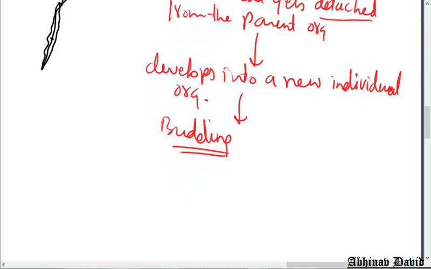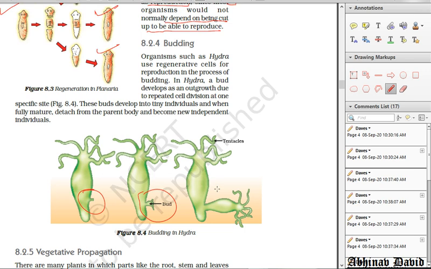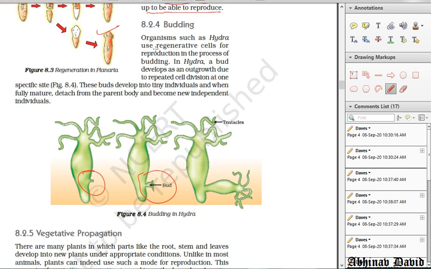Let us see what is given here in the NCERT. Organisms such as Hydra use regenerative cells for reproduction in the process of budding. In these regenerative cells the division takes place and a bud is formed. The bud develops as an outgrowth due to repeated cell division at one specific site. What is that site? Where regenerative cells are present. These buds develop into tiny individuals, and when fully mature, detach, means separate. It is the opposite of attach. They detach from the parent body and become a new independent organism. So this process is called budding.